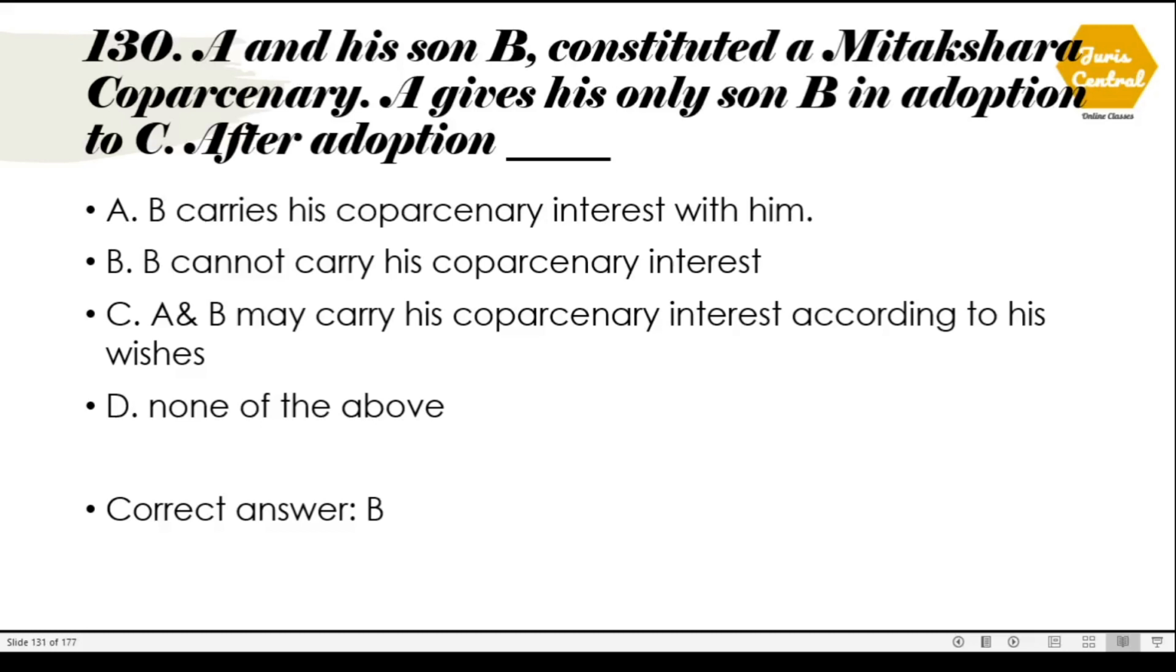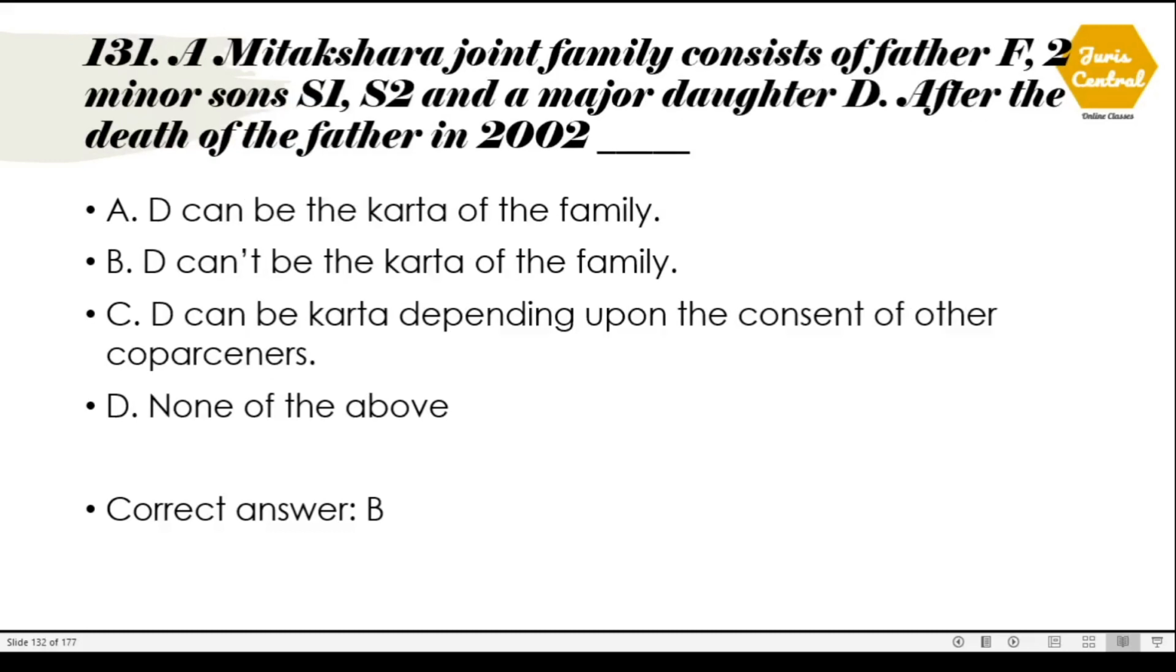130. A and his son B constituted a Mitakshara coparcenary. A gives his only son B in adoption to C. After adoption, B cannot carry his coparcenary interest, which is totally true. 131. A Mitakshara joint family consists of father F, 2 minor sons S1 and S2, and a major daughter D after the death of the father in 2002. So the correct option is option number B. D cannot be the karta of the family.